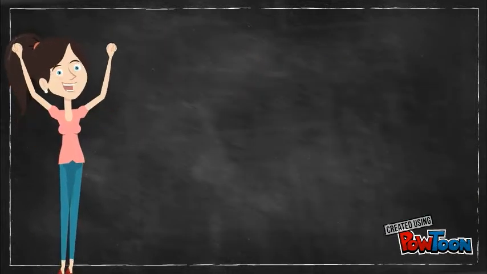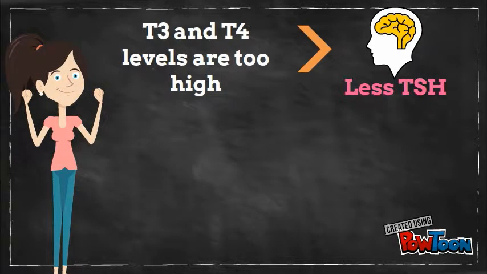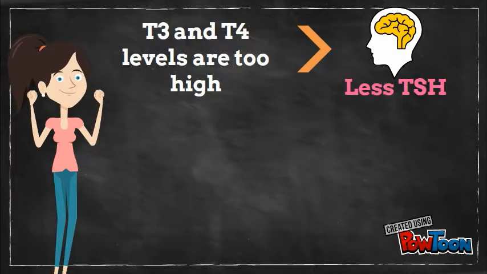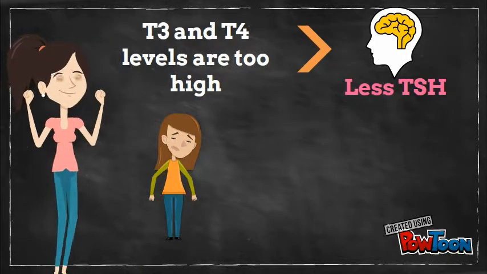If T3 and T4 levels are too high, the pituitary gland releases less TSH to the thyroid gland in order to slow production of these hormones. This happens in conditions when our bodies go through starvation and malnutrition. In these conditions, an inadequate ingestion of nutrients cannot sustain our body's normal metabolic rate.